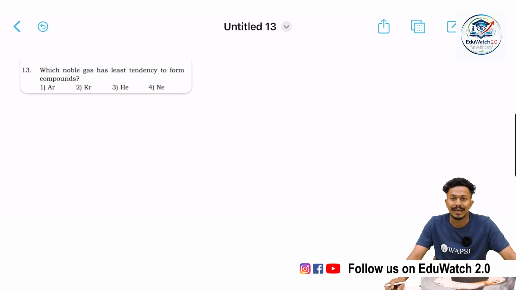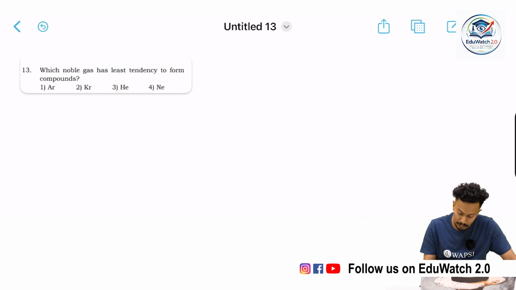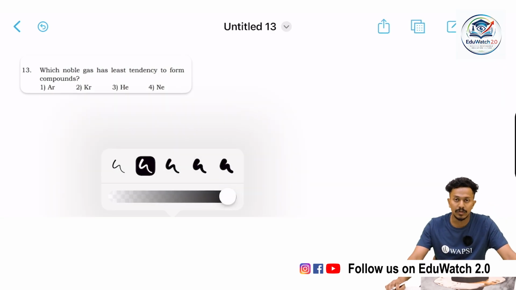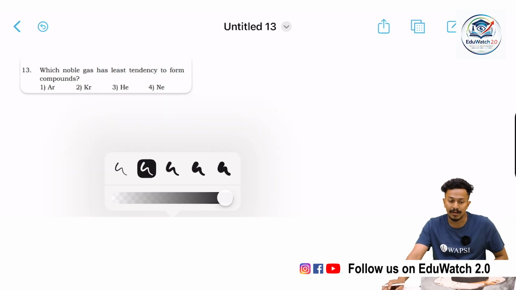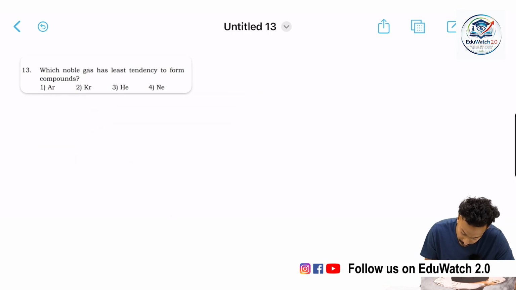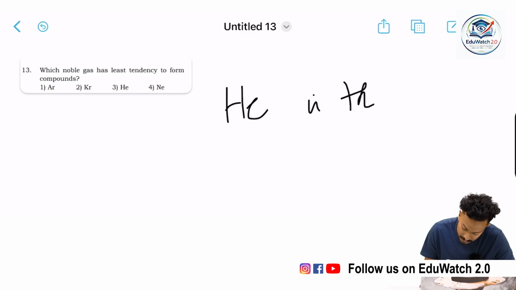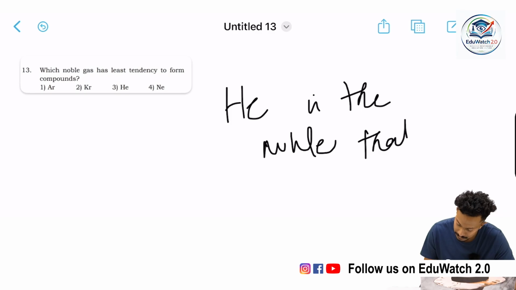In this, we could only say that helium has the least tendency to form any such kinds of compounds. This is due to the fact that it is small in size and has high ionization energy, which makes it very stable and unreactive. So the correct one is helium. Helium is the noble gas that does not form any compound.